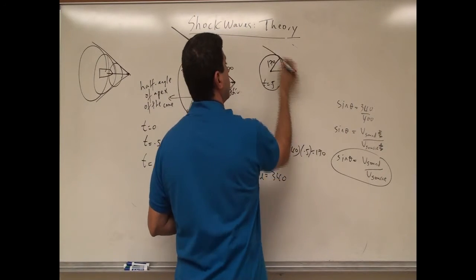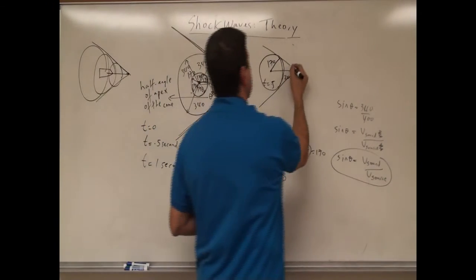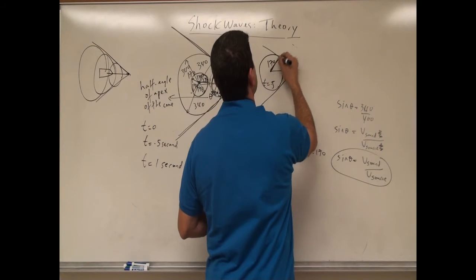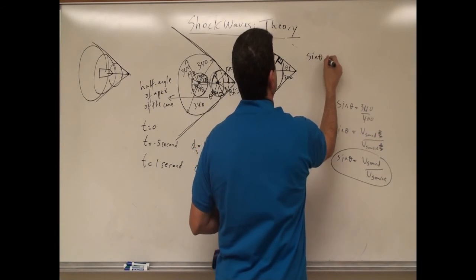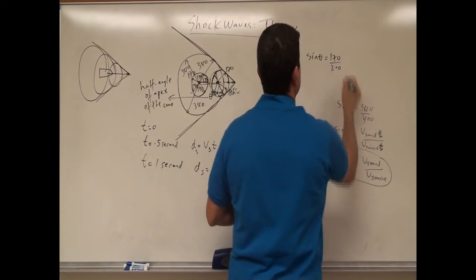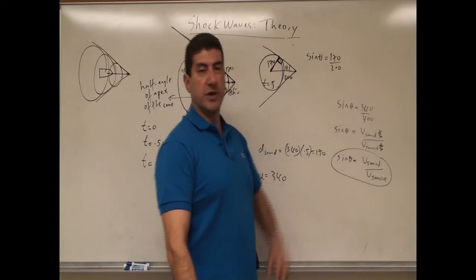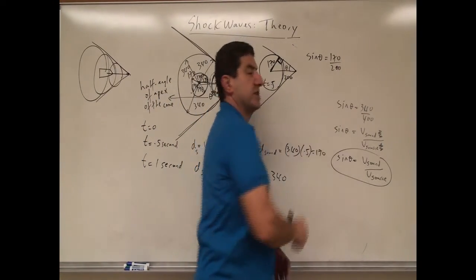If we look at the cone, we see that that's still the same angle. This is theta, and this is 90 degrees. So we can say sine of theta is equal to 170 over 200. Well, 340 over 400 is the same as 170 over 200, so it's still the same ratio.